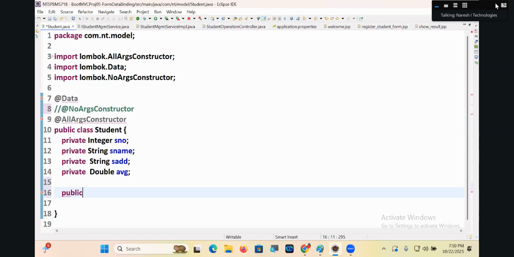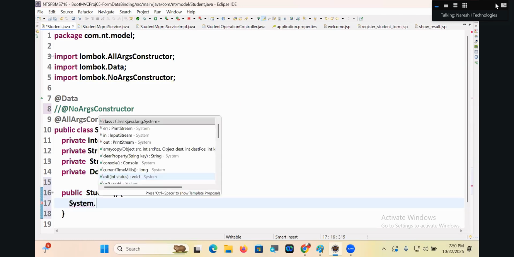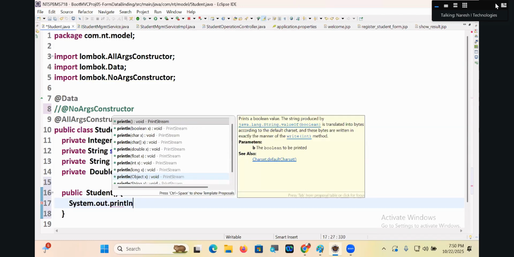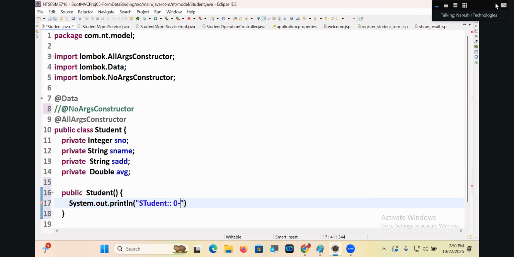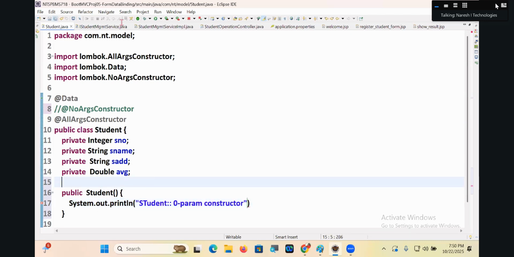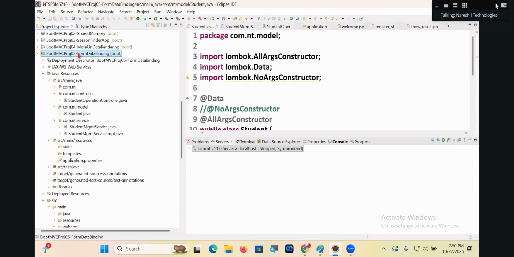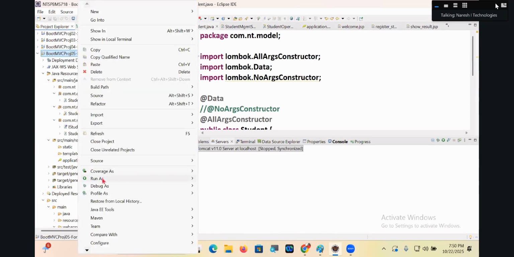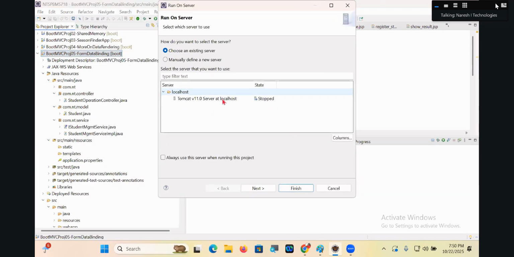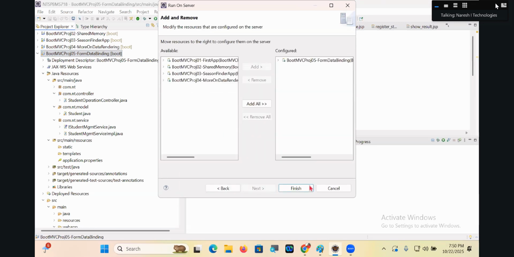Public Student, System.out.println, zero param constructor. Right click, run on server, say next, say finish.